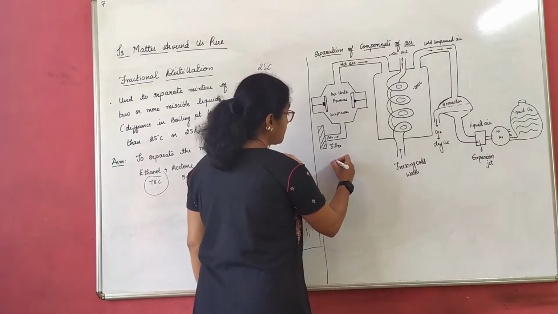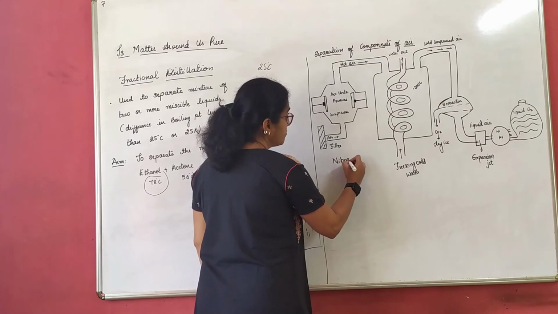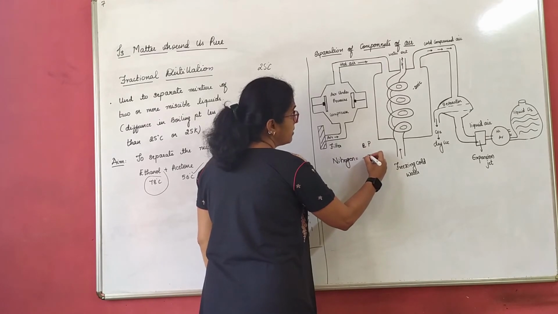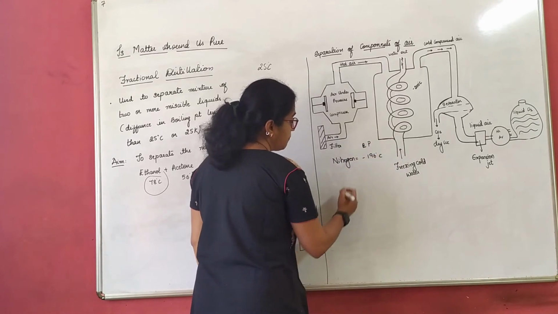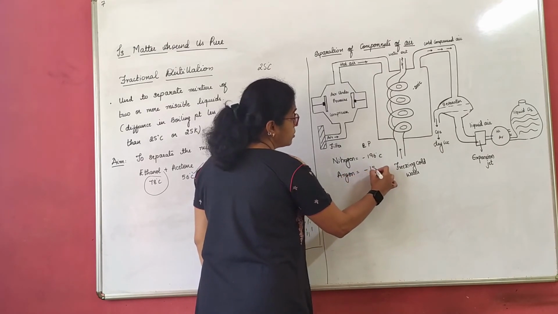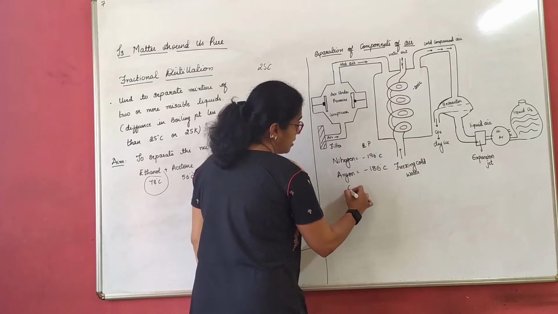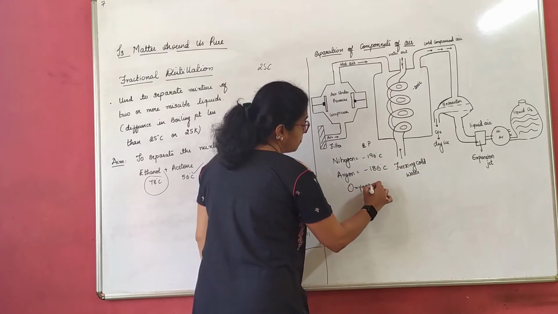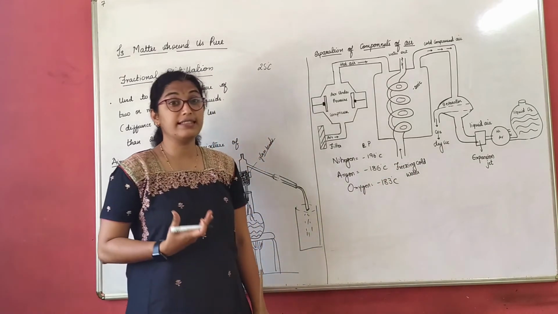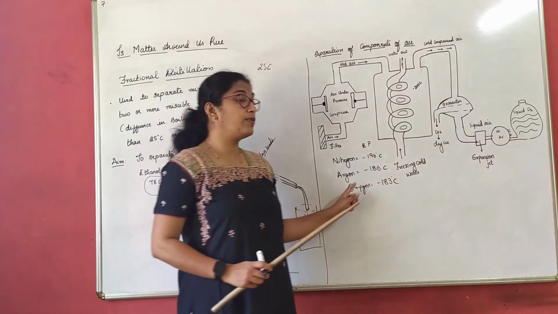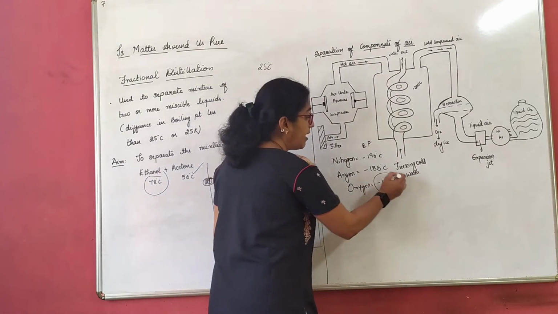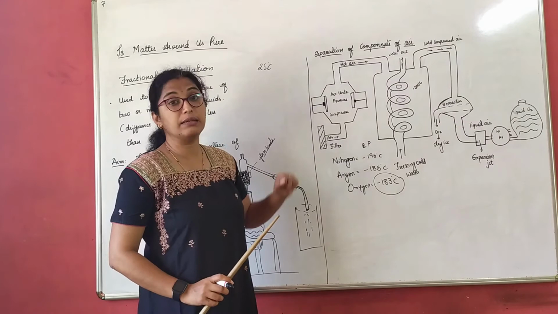Now for example, say nitrogen, boiling point (BP) is minus 196 degrees Celsius. Then argon, boiling point is minus 186 degrees Celsius. Oxygen, boiling point is minus 183 degrees Celsius. The difference is less than 25 degrees Celsius, right? That is why it is subjected to fractional distillation. So oxygen has the highest boiling point of the three.